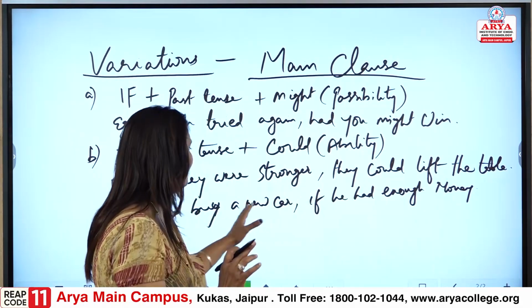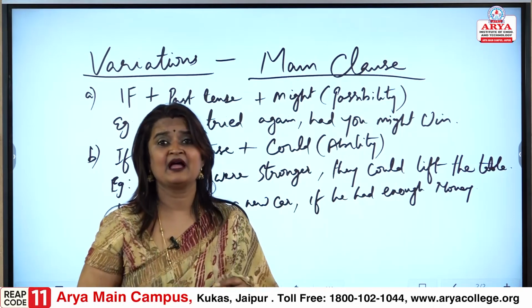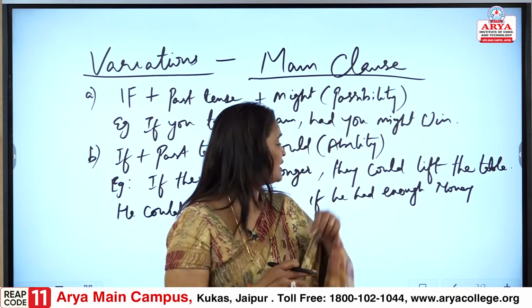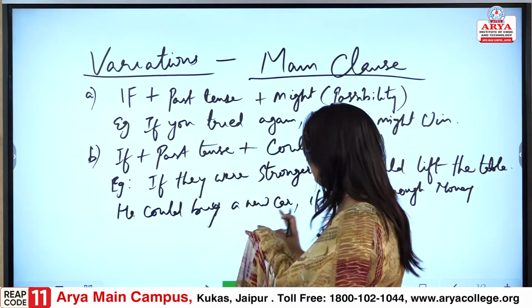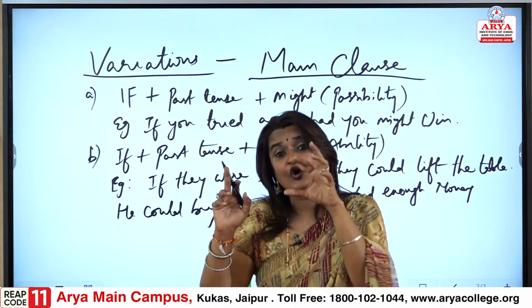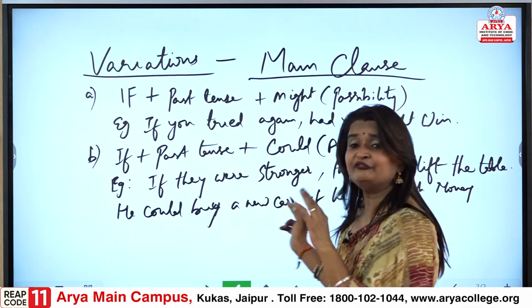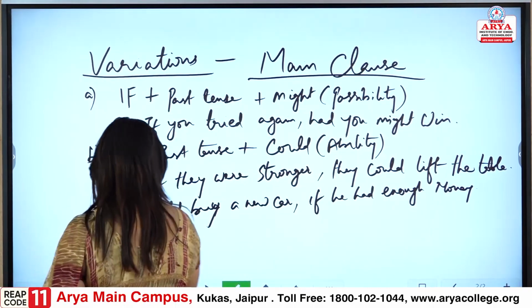His ability to buy exists only if he had enough money, otherwise there is no possibility. Fine. So again, this is talking about the ability to buy, that he could buy only if he had enough money. Fine. So, the next point is